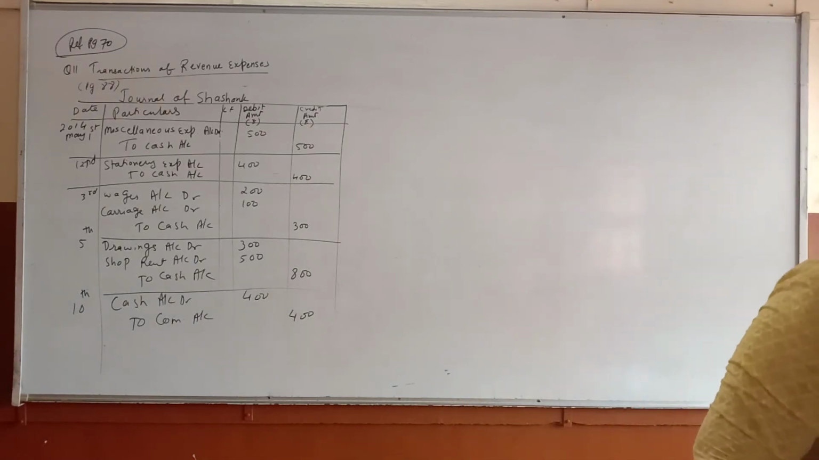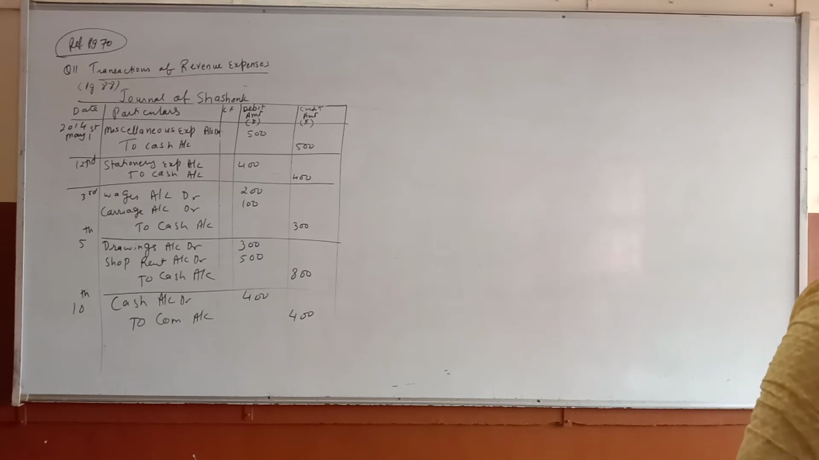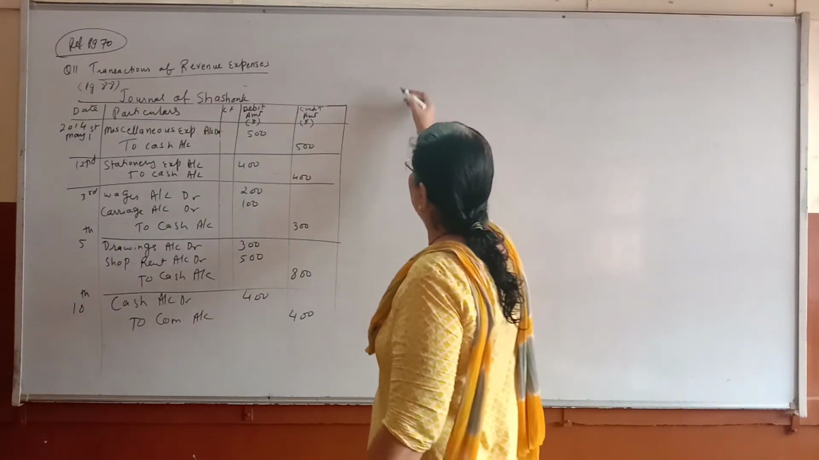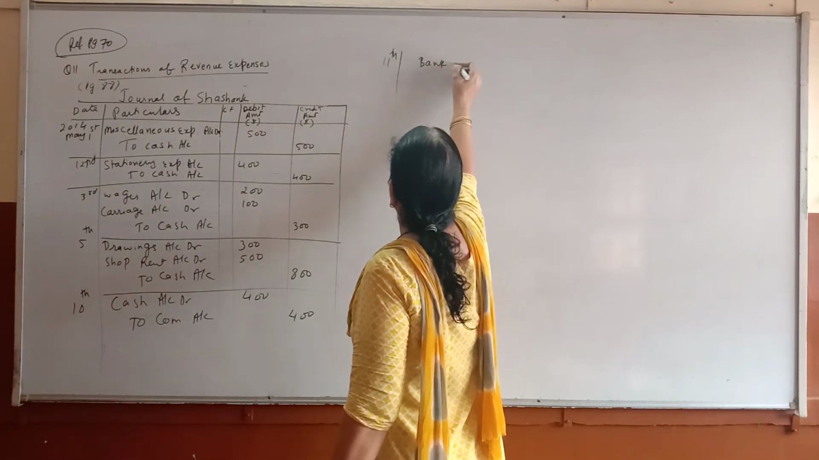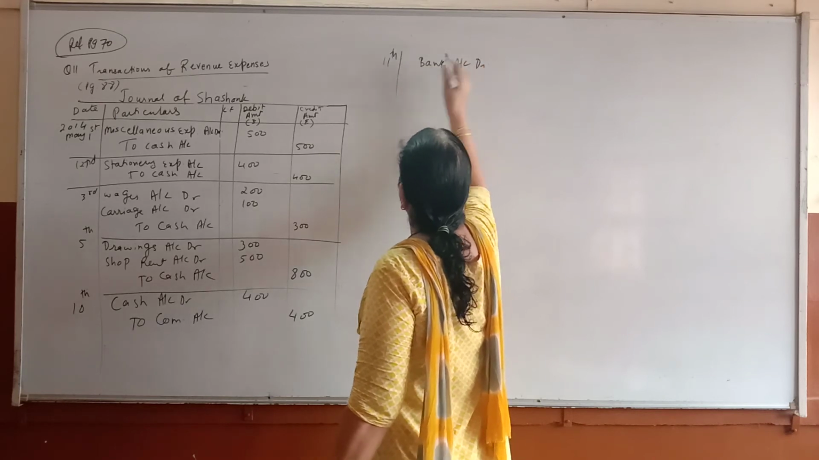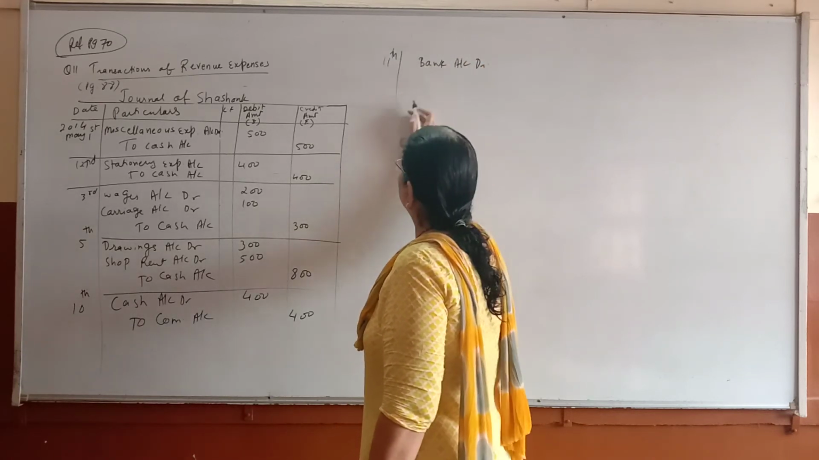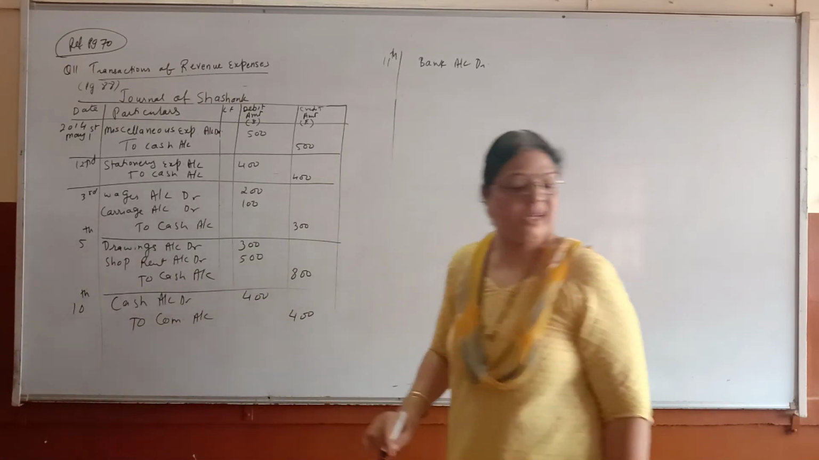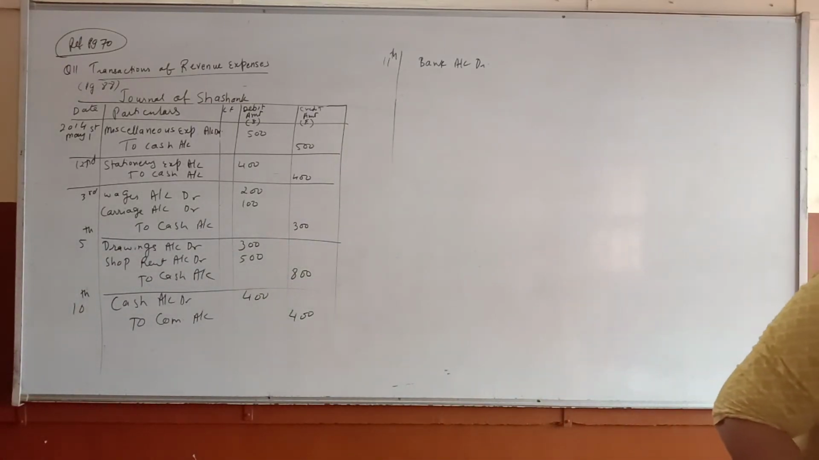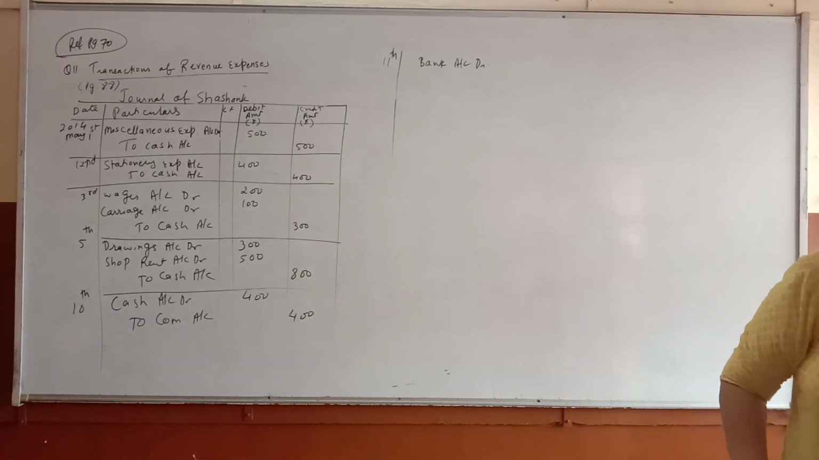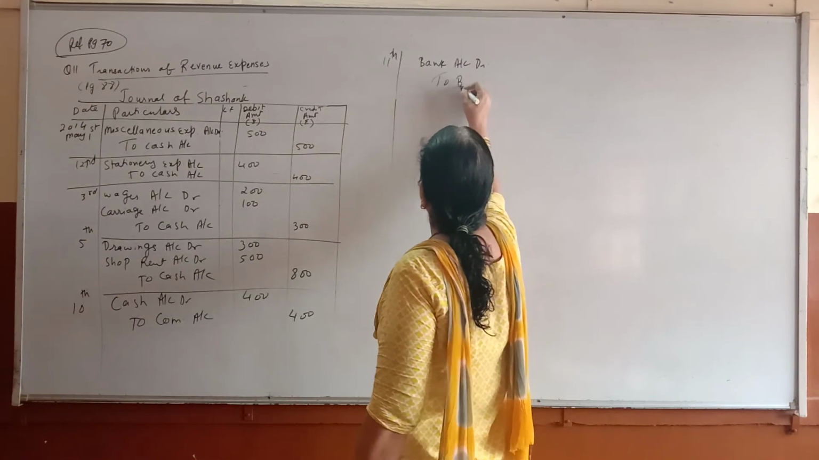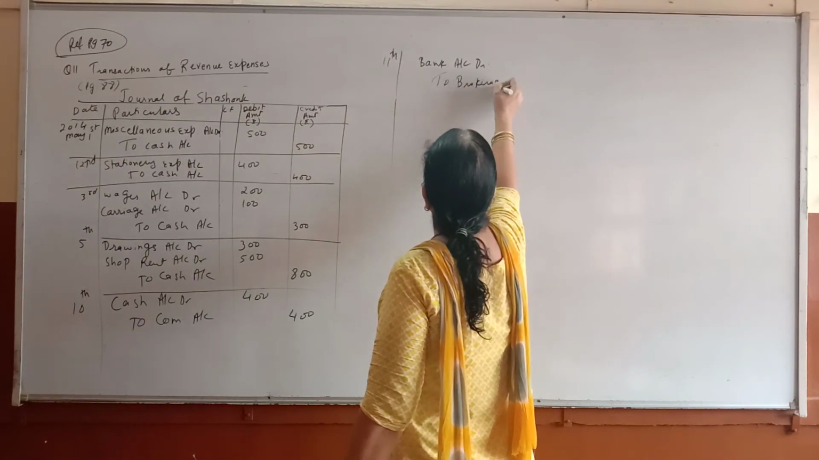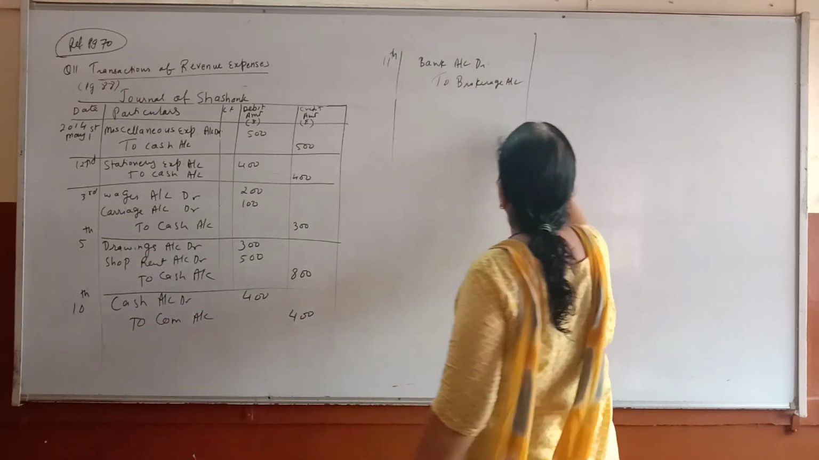Next one, a check is received for brokerage. A check is received for brokerage. As I have just now told you, check is received. Means what you will write? Bank account debit. And now you have received a check. For what purpose you have received the check? Received a check for brokerage. So you will write to brokerage 800. To brokerage account. And how much is the amount?